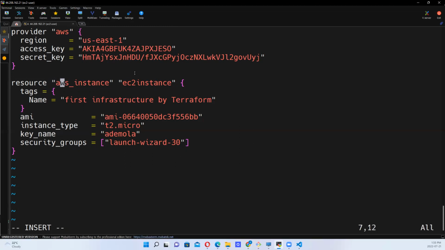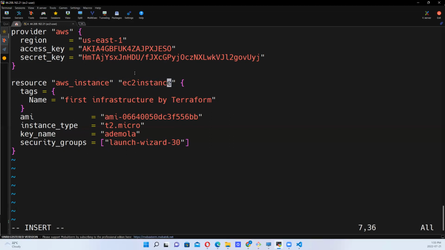We are trying to create an EC2 instance, right? So that's AWS. It has to be provider underscore, what are we trying to do? Instance, right? This has to be like this. You can't change it. If you change it, will it work? It won't work. But this particular name, you can call it whatever you want to call it, right? So look at that.